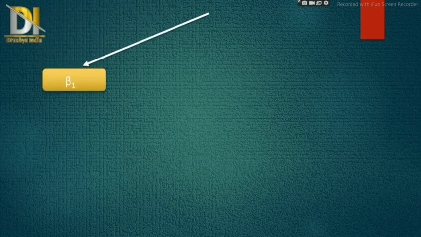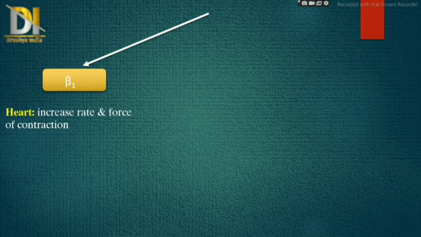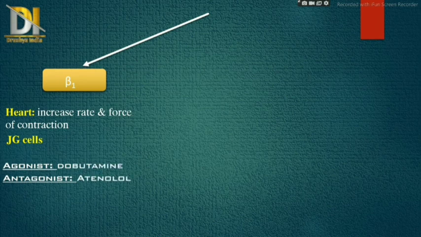Now we will see about beta receptors. First one is beta 1. It is present in the heart, where it increases the rate and force of contraction, which means positive inotropic and positive chronotropic effect. It is also present on JG cells, that is juxtaglomerular cells in the kidney, where it enhances the release of renin, due to which there is an increase in blood pressure. And its agonist is dobutamine, and antagonist is atenolol.